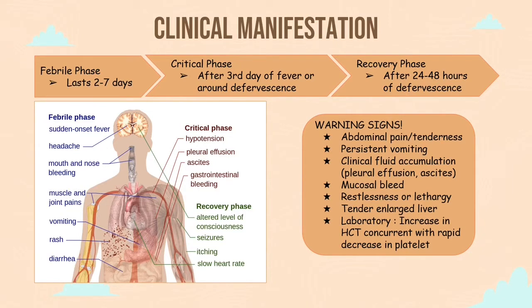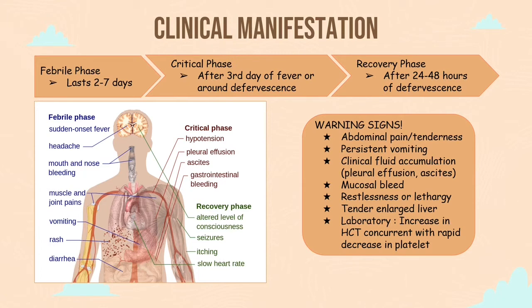The clinical manifestations of dengue usually begin abruptly and are followed by 3 phases, which are the febrile phase, critical phase, and recovery phase. The febrile phase usually lasts for 2 to 7 days and the patient presents with sudden onset of high-grade fever accompanied by headache, mouth and nose bleeding, muscle and joint pains, vomiting, rash, and diarrhea. The critical phase usually starts after the 3rd day of fever or around defervescence, which is when the temperature has lowered. The critical phase usually lasts about 24 to 48 hours.